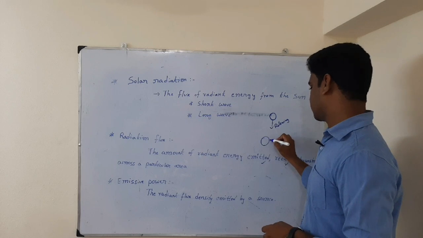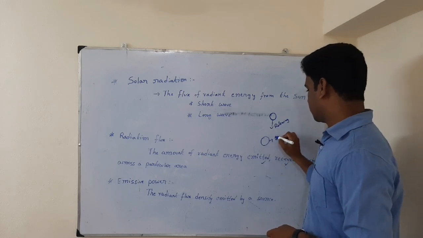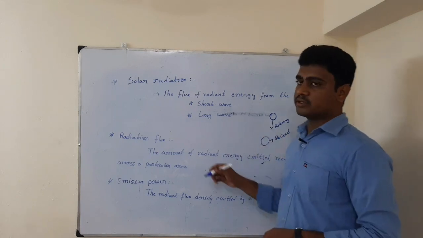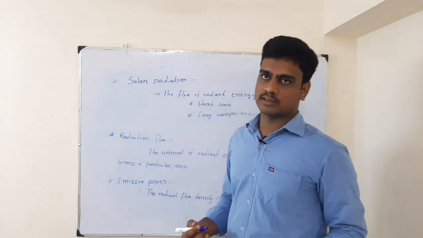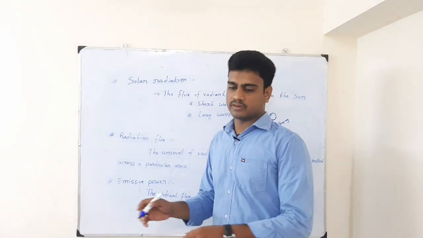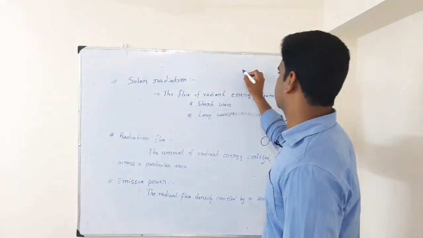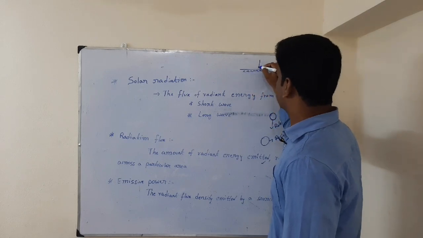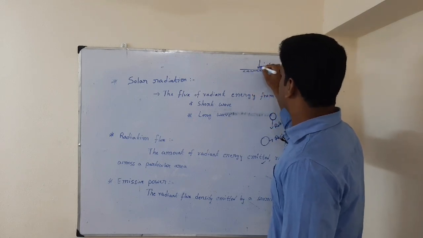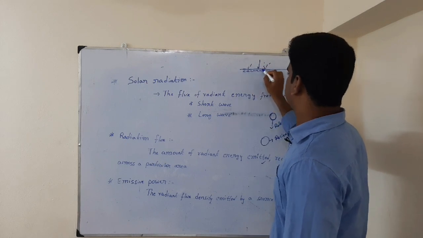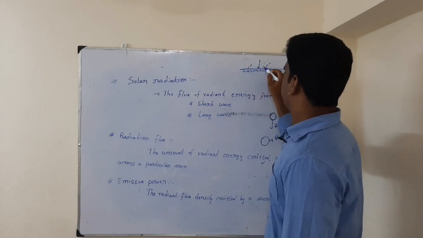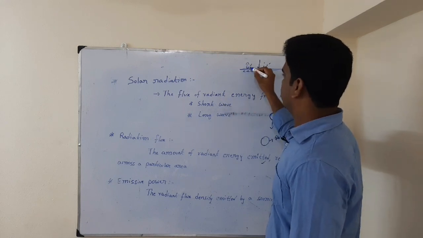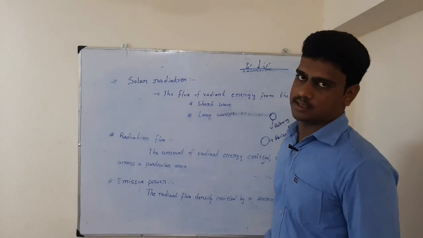Let us take an example. Received by the earth, then transmitted. After the energy is received from the sun, that energy has to be transmitted from one place to another. For example, let us take a surface where soil particles are there. Incoming solar radiation hits the surface of the soil, and first the surface of the soil becomes hot.